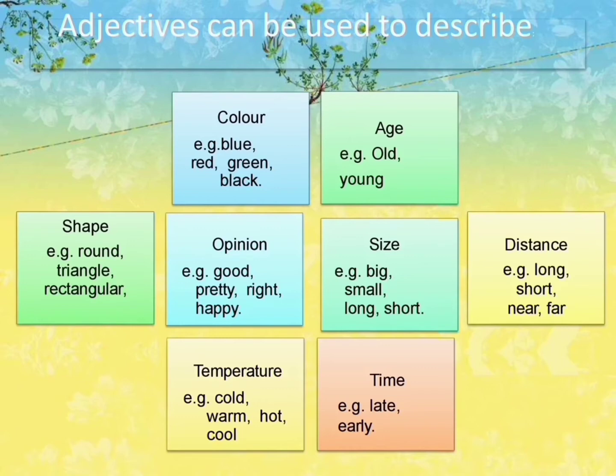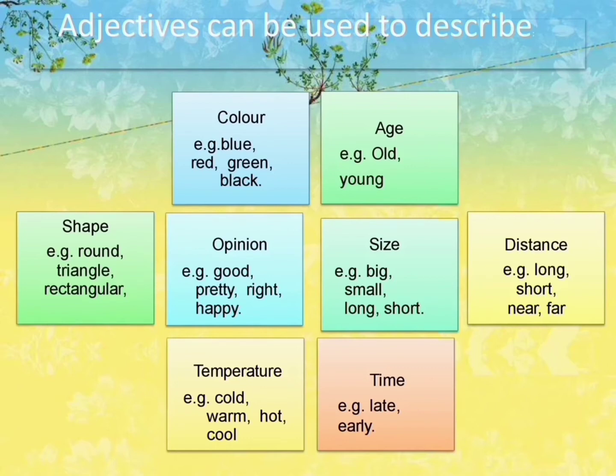Then opinion: it's good, pretty, right, happy. Then size means big, small, long, short. Distance means far, near. Then temperature: cold, warm, hot, cool. Then time: late and early.